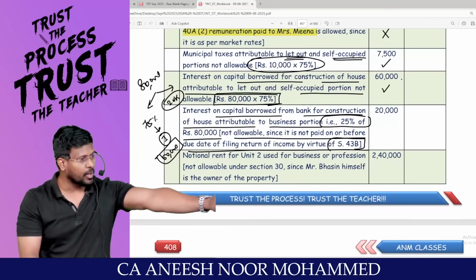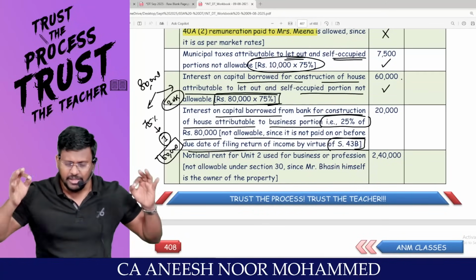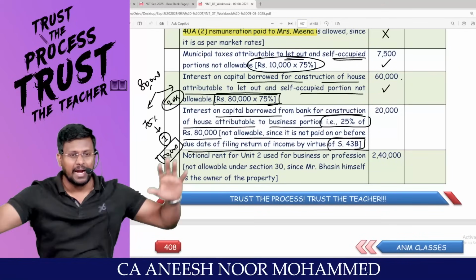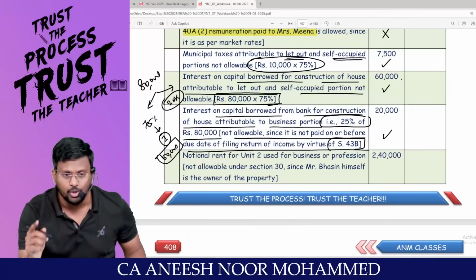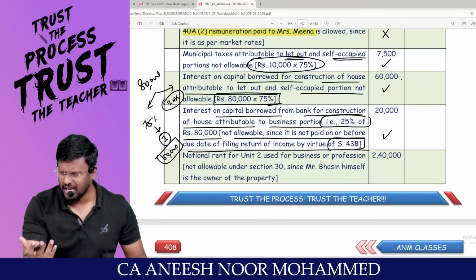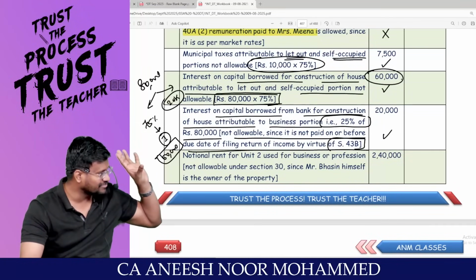Any leave salary to employees, if these amounts are payable on 31st of March, and if these amounts are still payable on the date of filing the return of income, that should be added back. That's why even that 20,000 also should be added back. Every student will be interested to add back this 60,000 and leave the remaining 20,000.